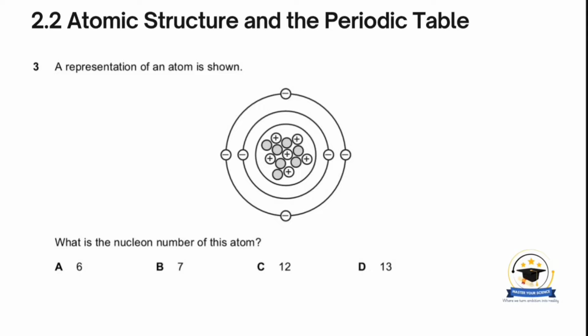So for the nucleon number of this atom, we have to count the number of protons and neutrons in the nucleus. So that will give us 18.